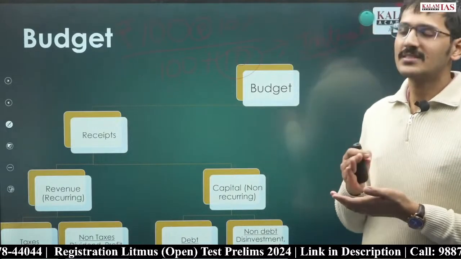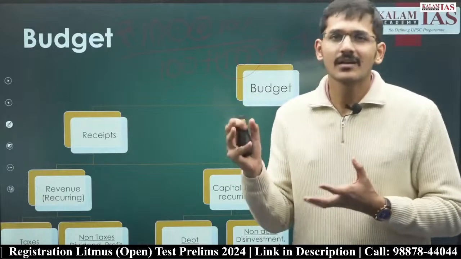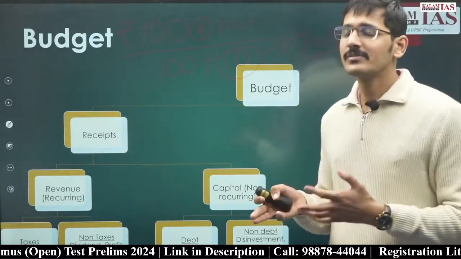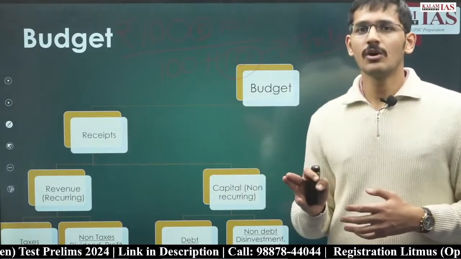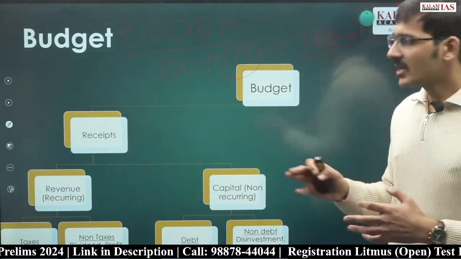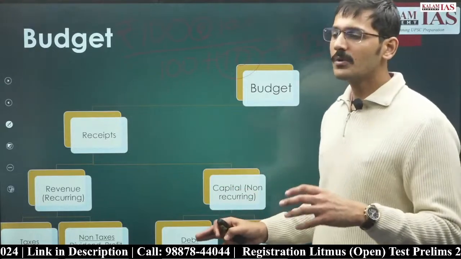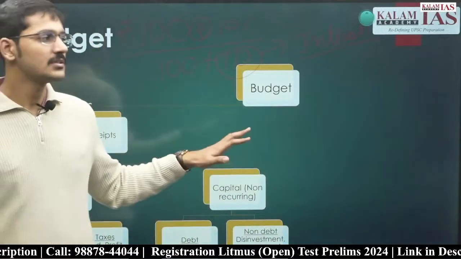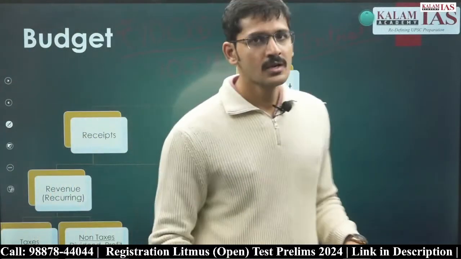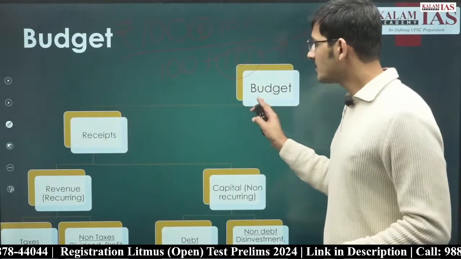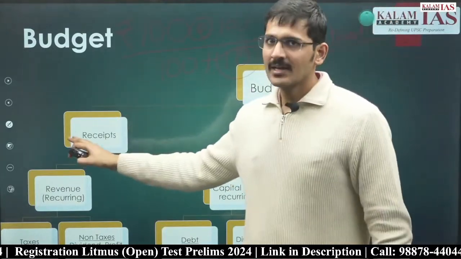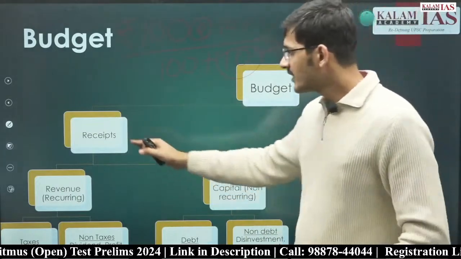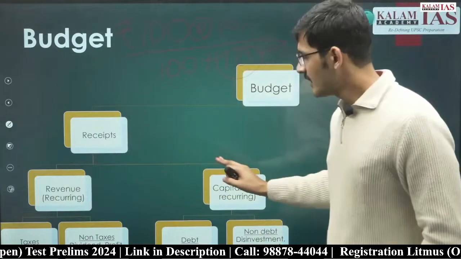When the government of India sells its ownership over any public sector enterprise, is it affecting assets and liabilities of the government of India? Yes, it is affecting assets of the government, and as a result it becomes part of capital receipts. So the disinvestment receipts are part of capital receipts. So we have understood till now that in the budget there are receipts. Receipts are the money that the government of India is receiving from different sources. There are two parts, revenue receipts and capital receipts.